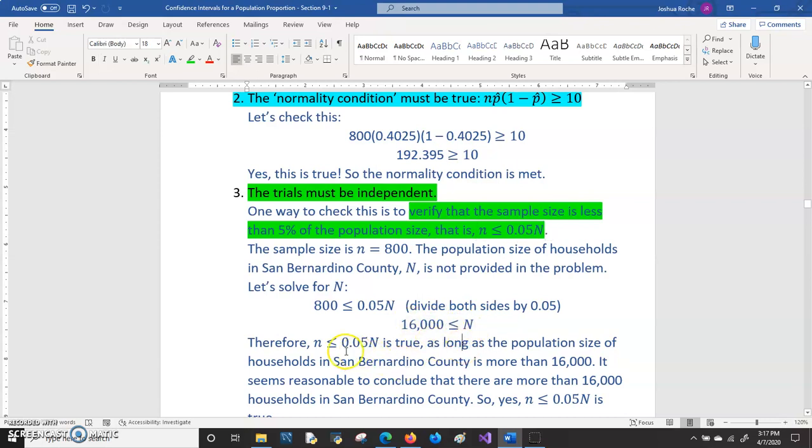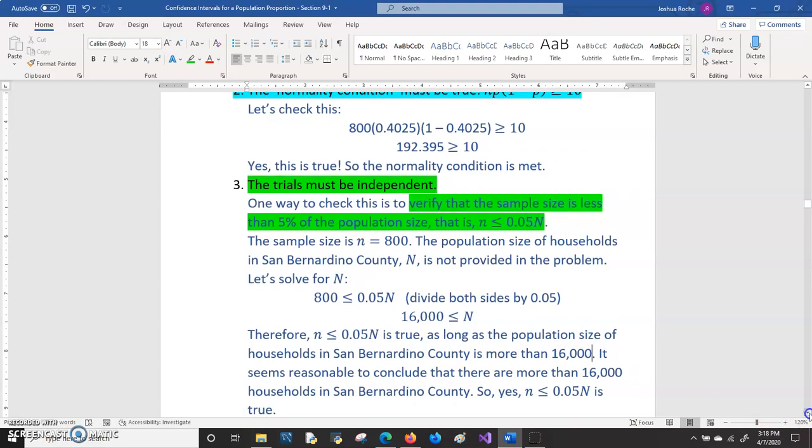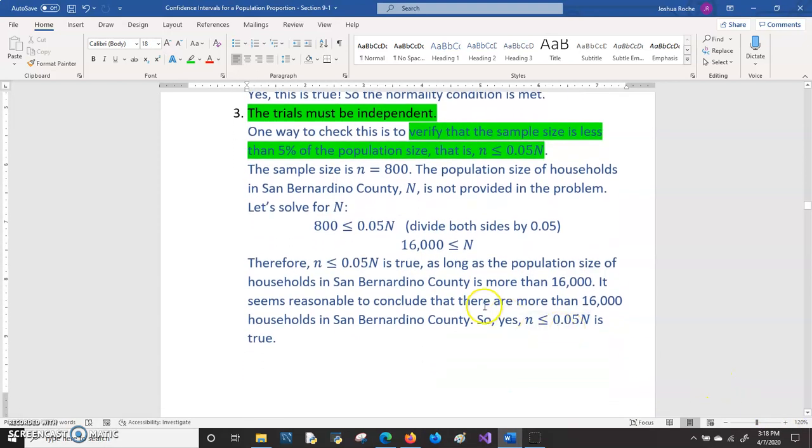And what that means is that this inequality is true as long as the population size of households in San Bernardino County is more than 16,000. And it seems reasonable to conclude that there are more than 16,000 households in San Bernardino County. So, yes, we can say with confidence that this inequality is true, and therefore the trials are independent.